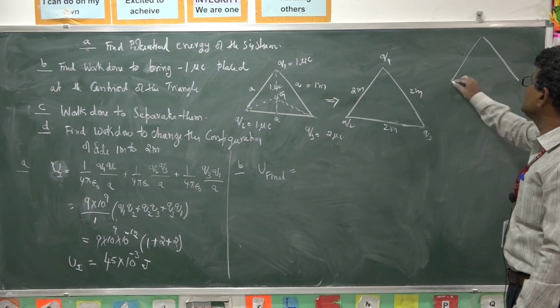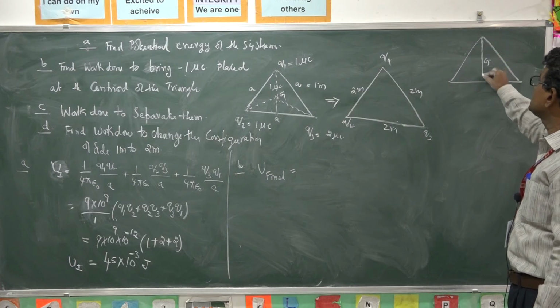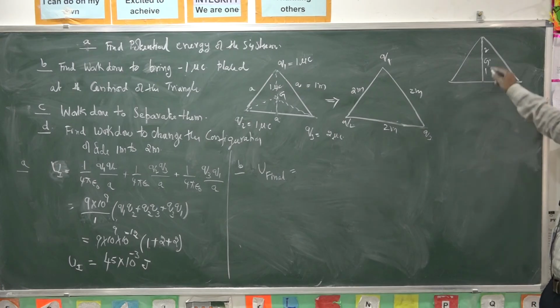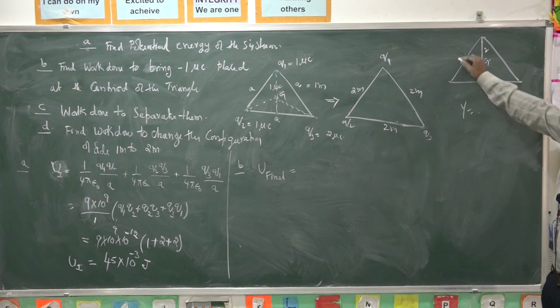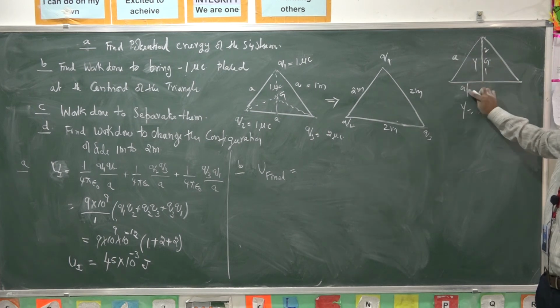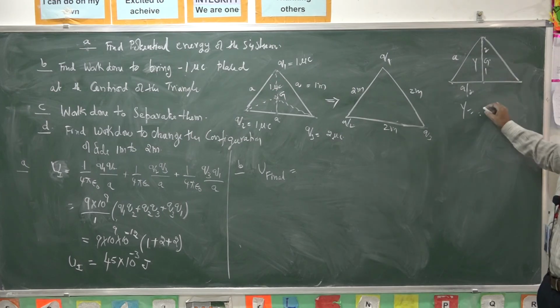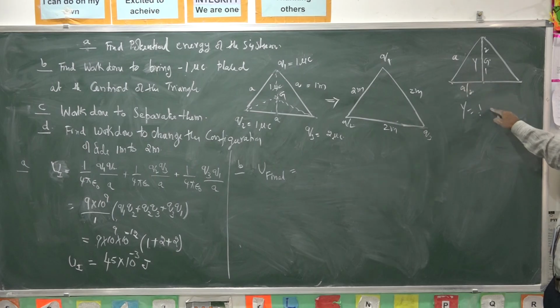The centroid is at what distance? The centroid divides the median in a 2:1 ratio. So let this be y. This distance y: this is A, this is A by 2. So what will you get? A by 2 is, A squared minus A squared by 4, root 3 A by 2 you will get.